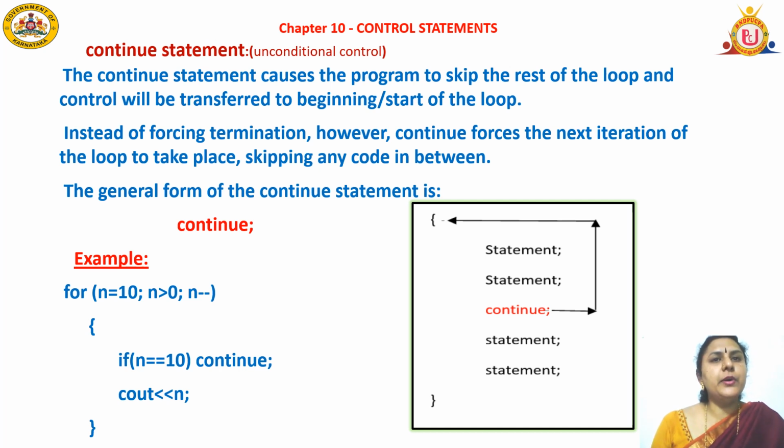Next, to print the numbers from 10 to 0. In the for loop program segment, we initialize n to 10; semicolon, n greater than 0; semicolon, n minus minus. Here we are using decrement. So open the curly bracket. If n equals 10, continue. Cout n. In this program segment it will print the numbers 9 to 0. It will not print the number 10, because it checks the condition: if n is equal to 10, it will go back to the loop.